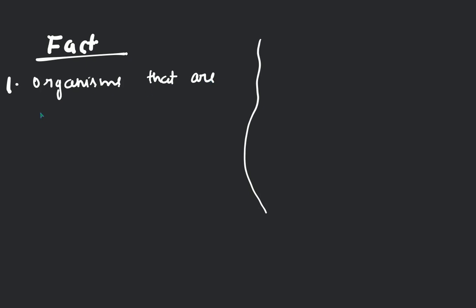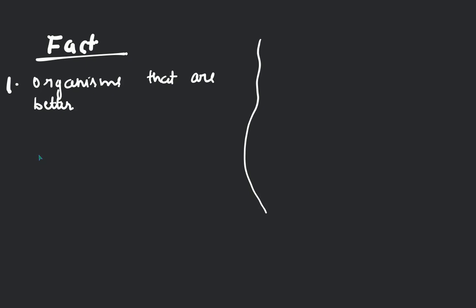So you need to write here organisms that are better adapted. Are you getting it, Leila? Can you see my camera? Yeah, I can see.